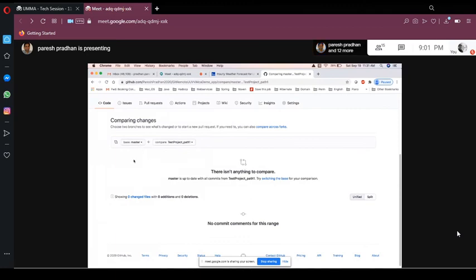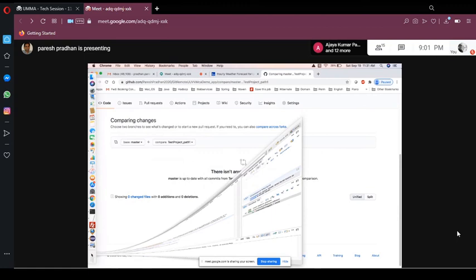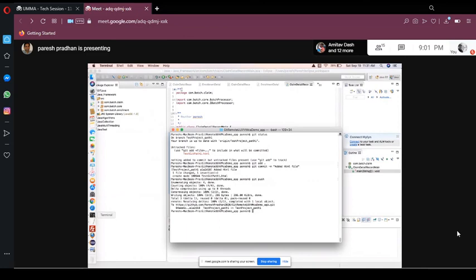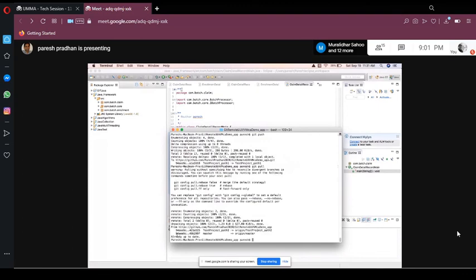Okay, and the last command. So the last command I just wanted to show you in the remote repository is git pull. So we already merged that one. So if I run git pull, right, it will pull all the latest code. Okay, so it will say already up to date, because my code is already up to date. So it will say, okay, all the codes are up to date.